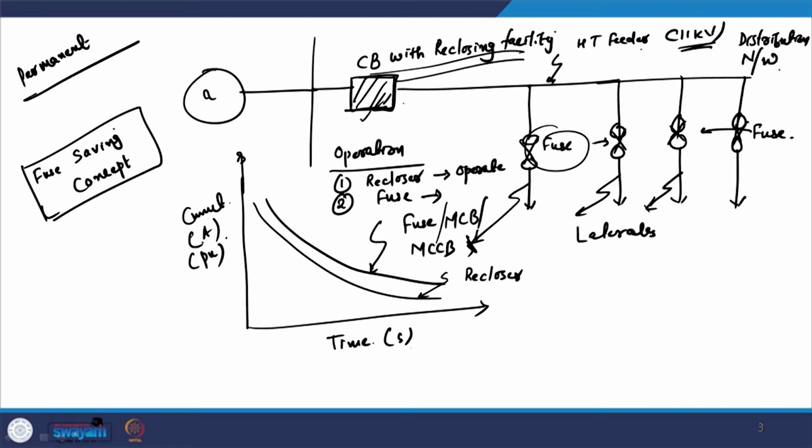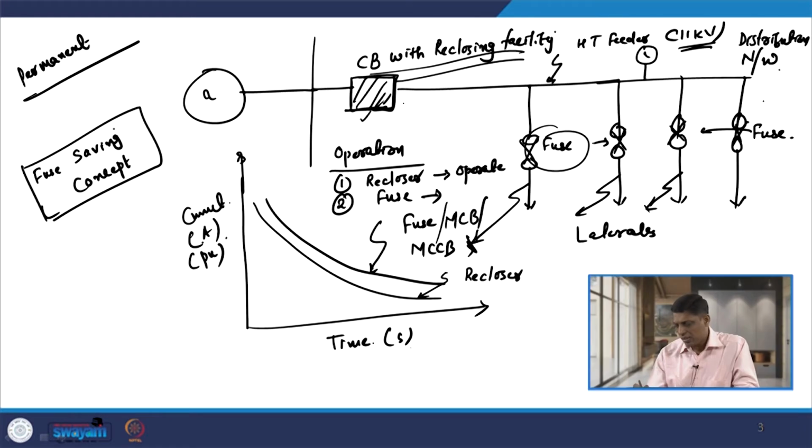So, any of this DG or solar type of generation, if it exists on the other side also, this is small scale generation, then again the coordination is entirely different. That is not the scope here, but this is a very good research point of view, a very good area to work on. Okay.